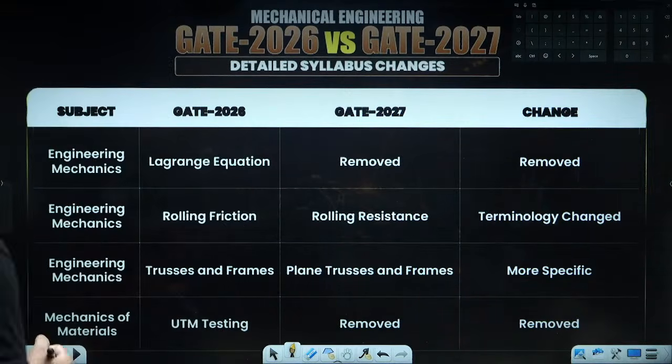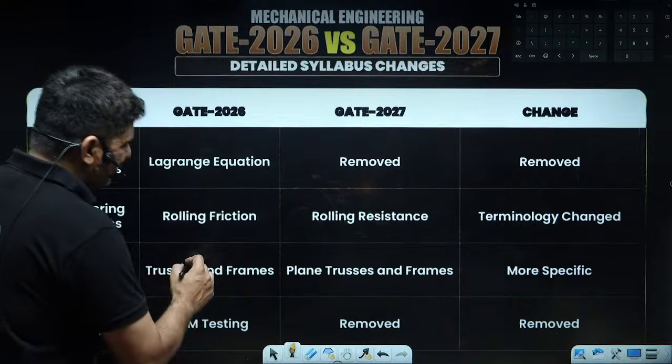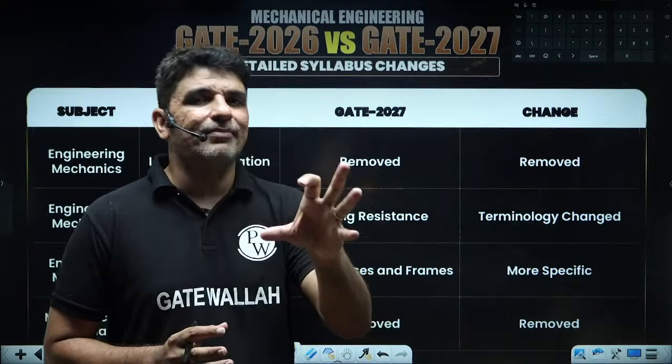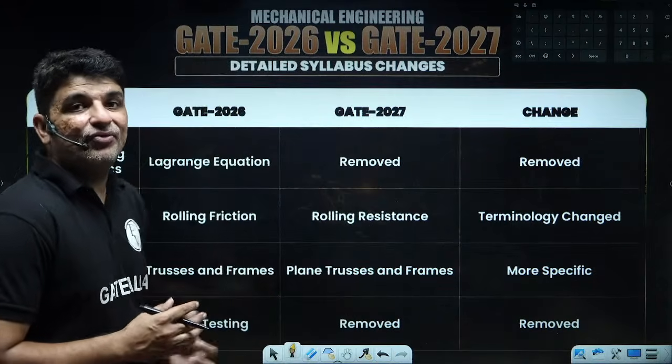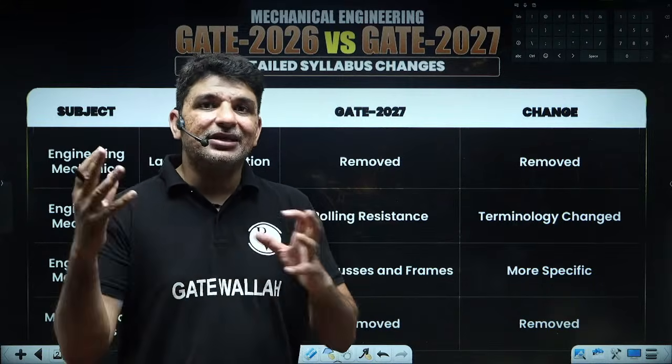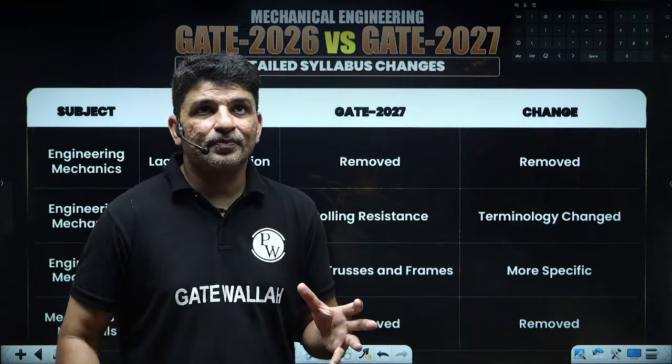Then if we go to engineering mechanics again, trusses and frames. Earlier it only mentioned trusses and frames. If you talk about the truss, it could be a three-dimensional truss also.